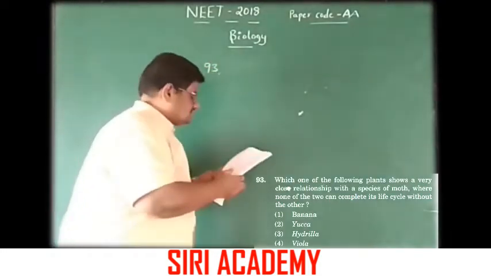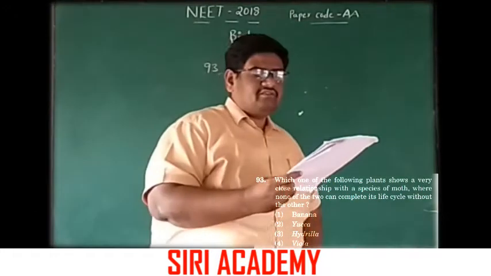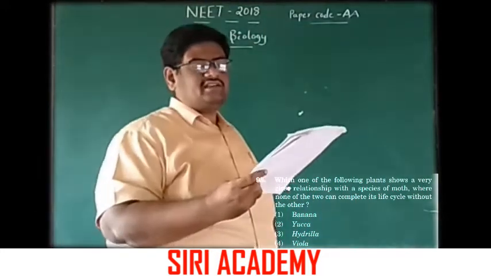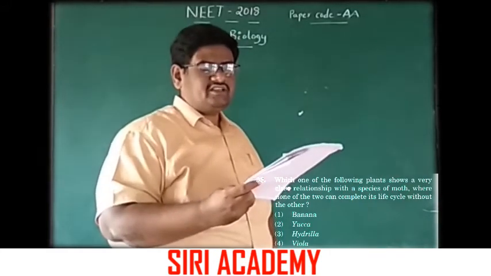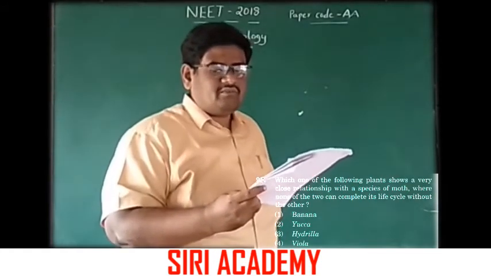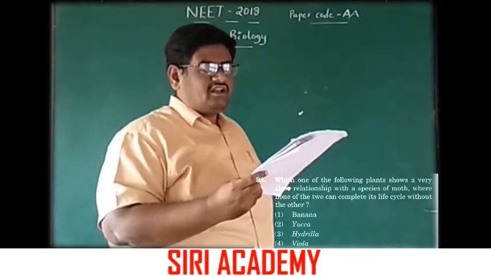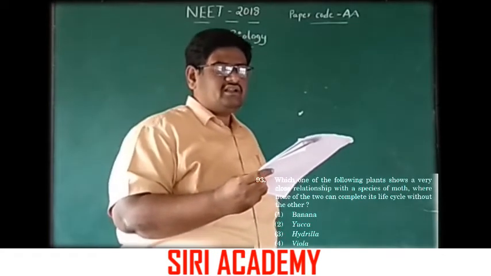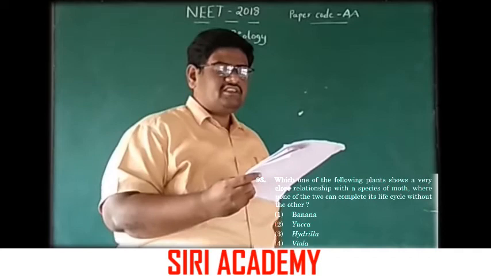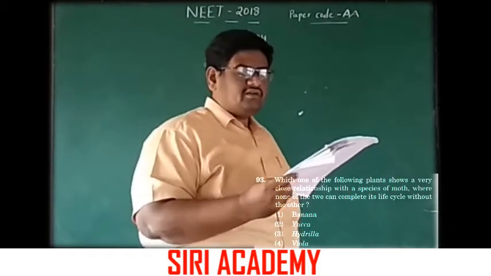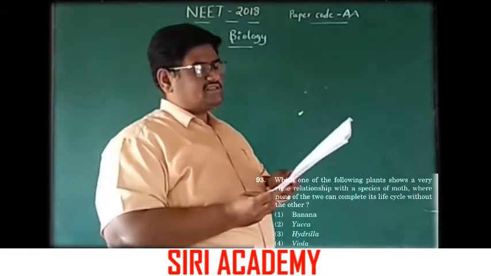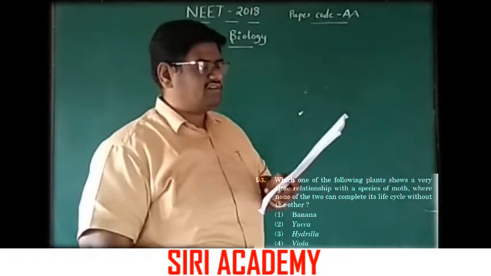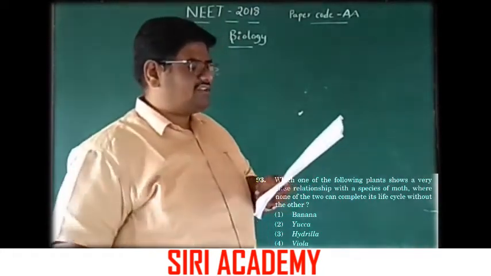Next question is 93. Which one of the following plants shows a very close relationship with a species of moth where none of the two can complete its life cycle without the other? The options are banana, yucca, hydrilla, and viola.